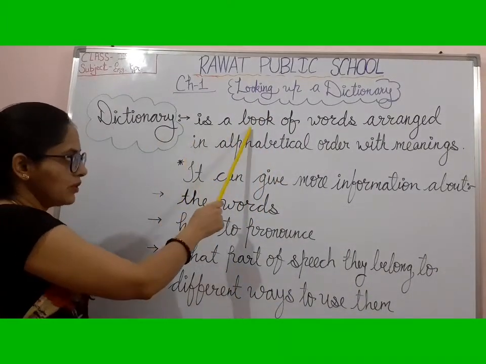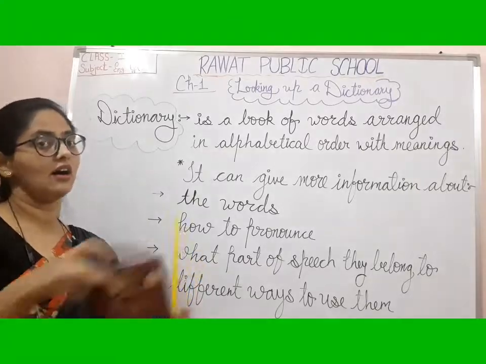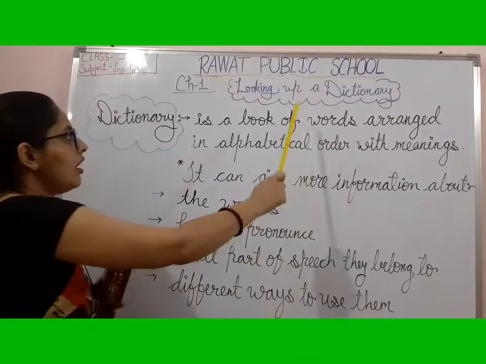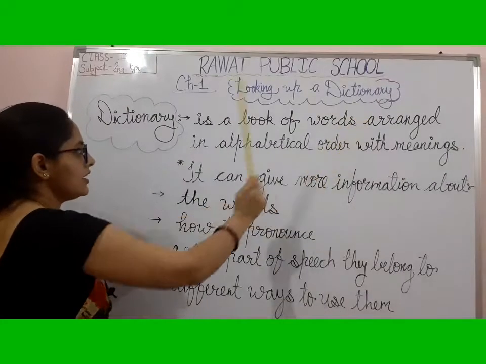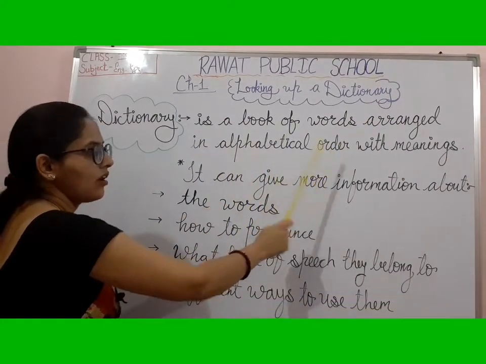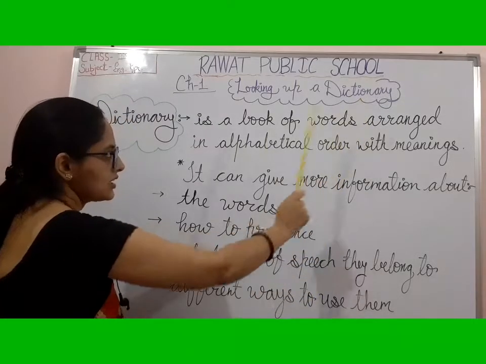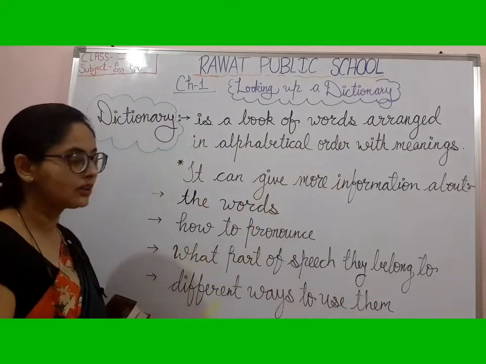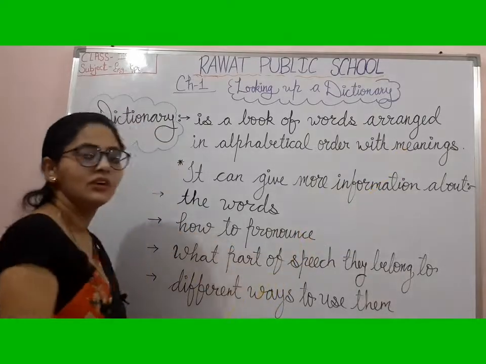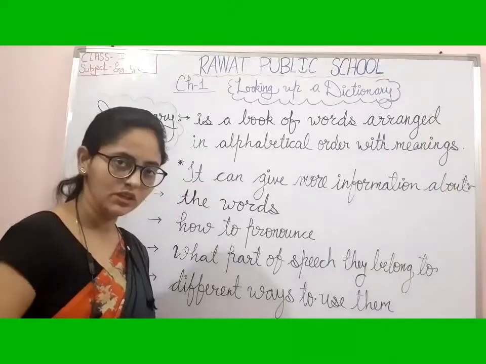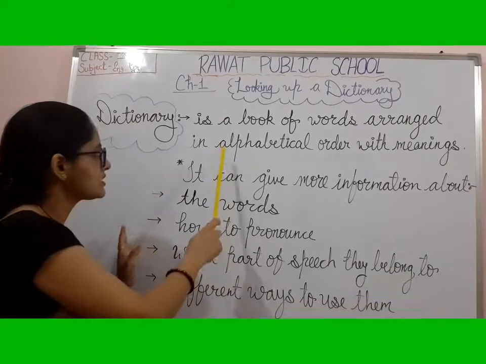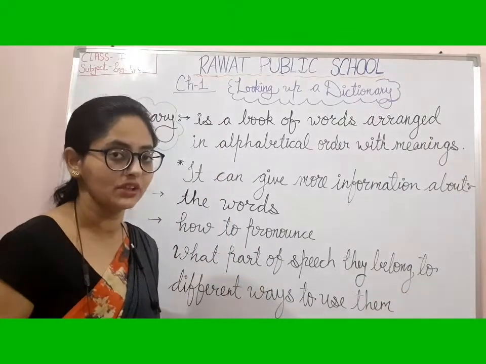A dictionary is a book of thousands of words, arranged in alphabetical order, in which the words are arranged in alphabetical order with meaning. It means the meaning is also given with the word. Okay? Understand? This is the definition or the meaning of the dictionary.